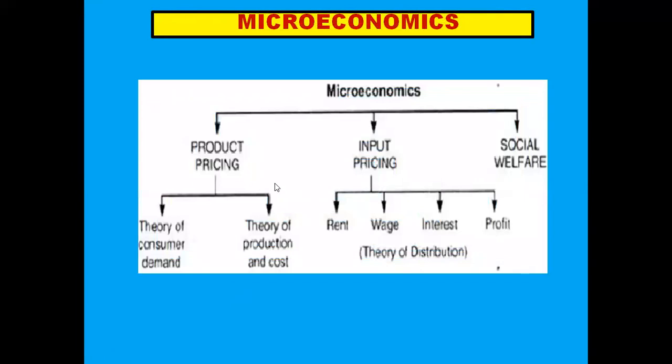In microeconomics, we deal with the concepts of product pricing. In product pricing, we study theory of consumer demand, theory of production and cost. We deal with input pricing, that is the factors of production. The prices of factors of production are rent, wage, interest, and profit. This is known as theory of distribution, and we also deal with the concept of social welfare in microeconomics.